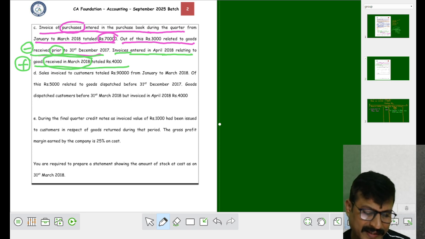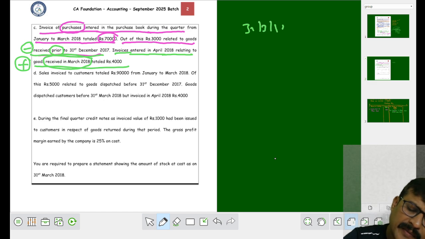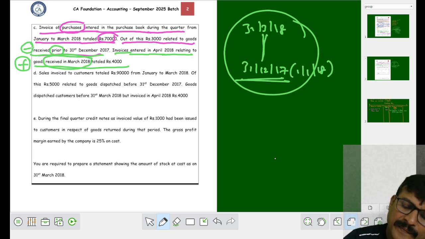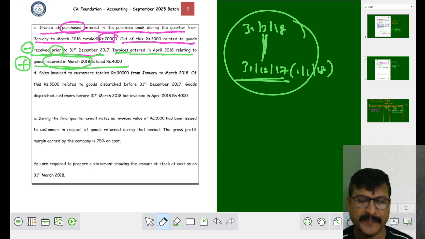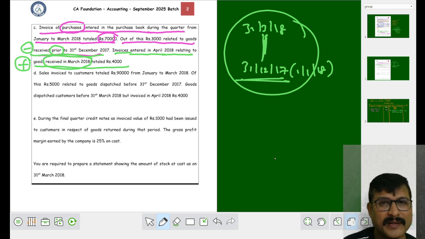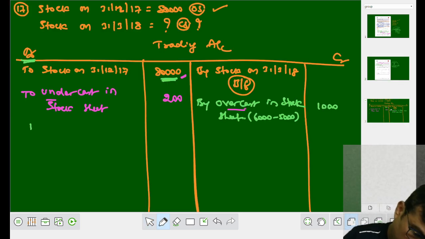Did you understand? This is related to before our period, because our period starts from when? 1st January 18 to 31st March 18. Since this belongs to before 31st December, we have to subtract it. This is related to our January to March period, so we have to add it. We have to take it in purchases.